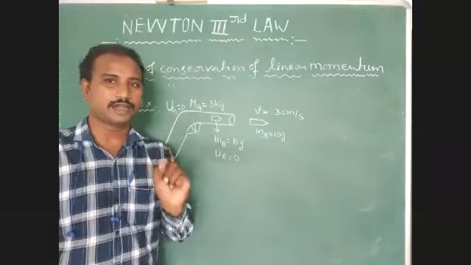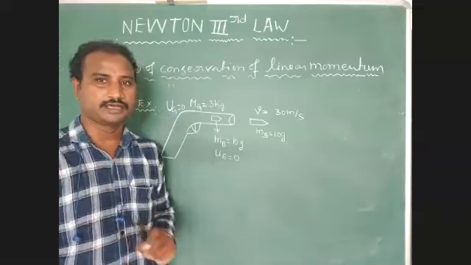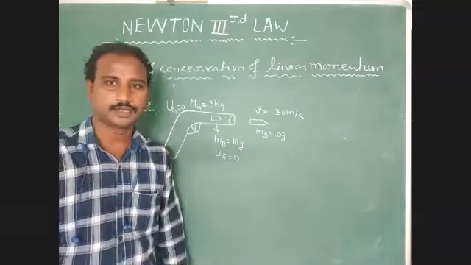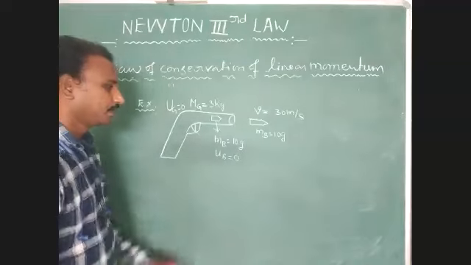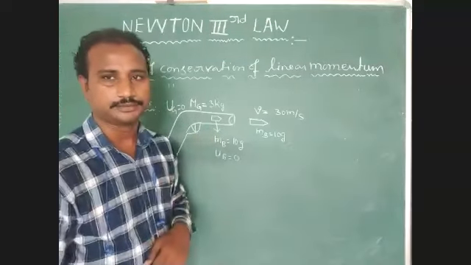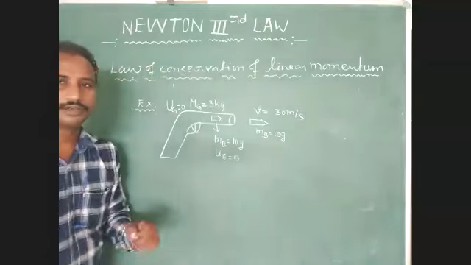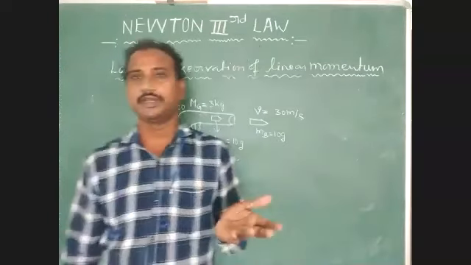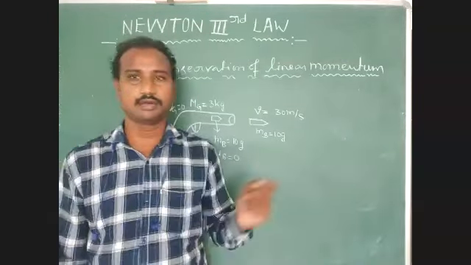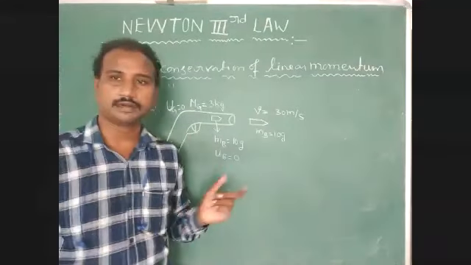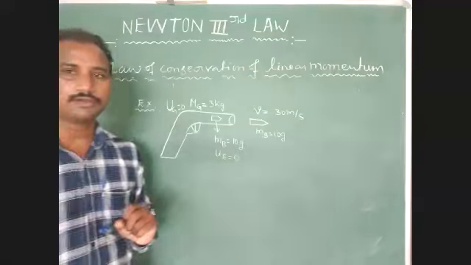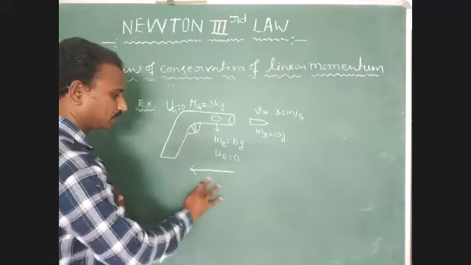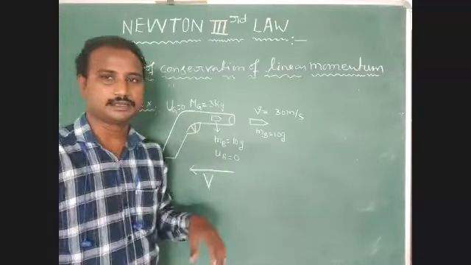This velocity is called the recoil velocity of the gun. We consider this recoil velocity of the gun opposite to the direction of the bullet. We have to represent that velocity in the backward direction. Symbol is capital.